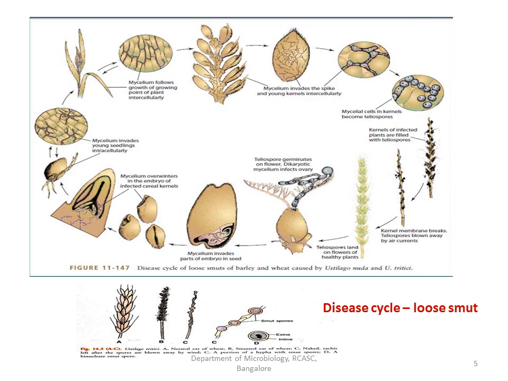Next, the disease cycle of this loose smut. As you can see in this particular life cycle, towards the right side of this slide, you can see the inflorescence or the head, whose kernels have ruptured and released a large amount of teleospores.